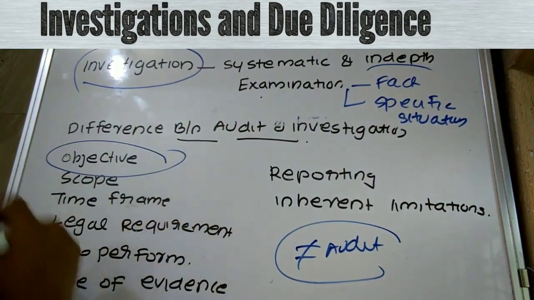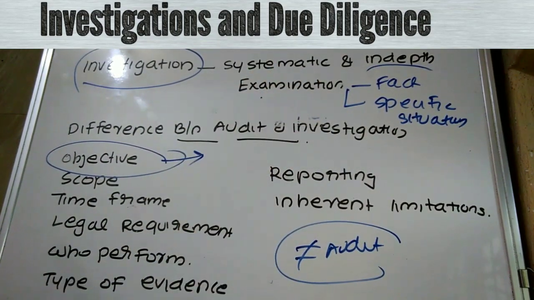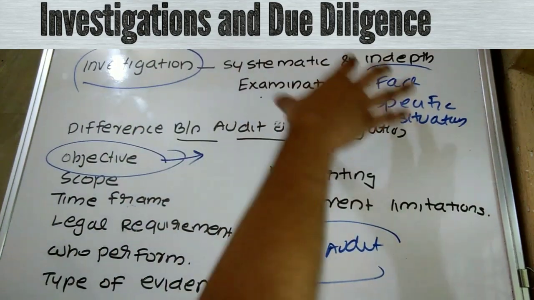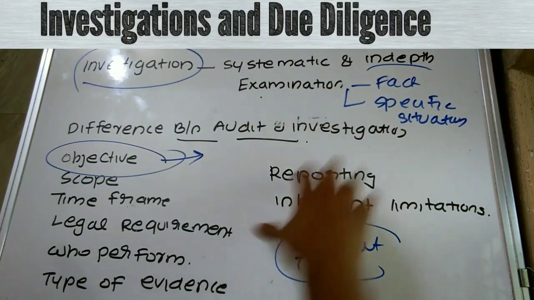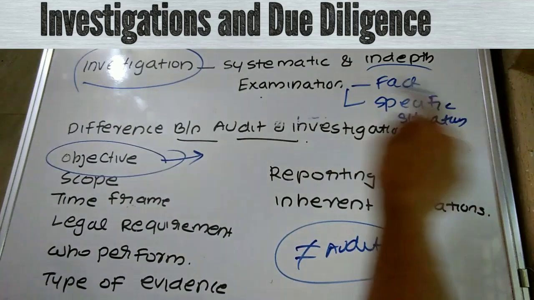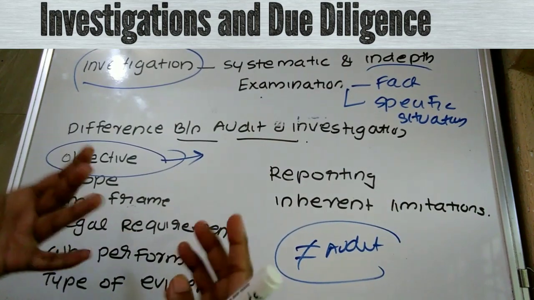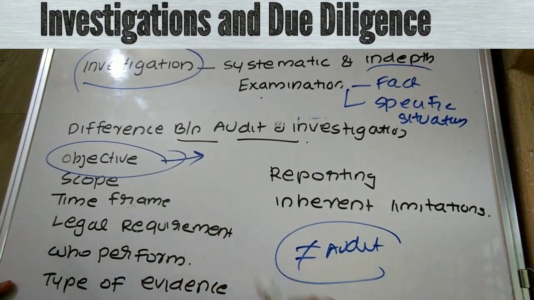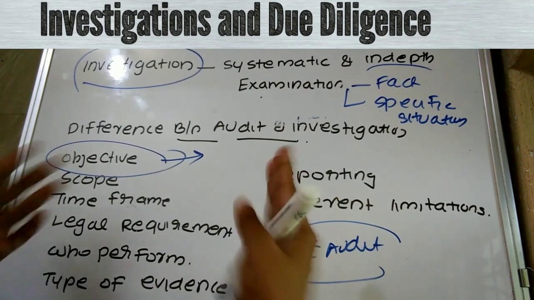First of all, objective. What is the main objective of investigation? To establish a fact. That is, you should answer this as the meaning: investigation refers to a systematic and in-depth examination to establish a fact, or an evaluation or specific examination of a specific situation. Audit means an independent examination of financial statements of an entity, whether profit oriented or not, irrespective of the size and legal form, where such examination is conducted to express an opinion thereon. So these are the differences.